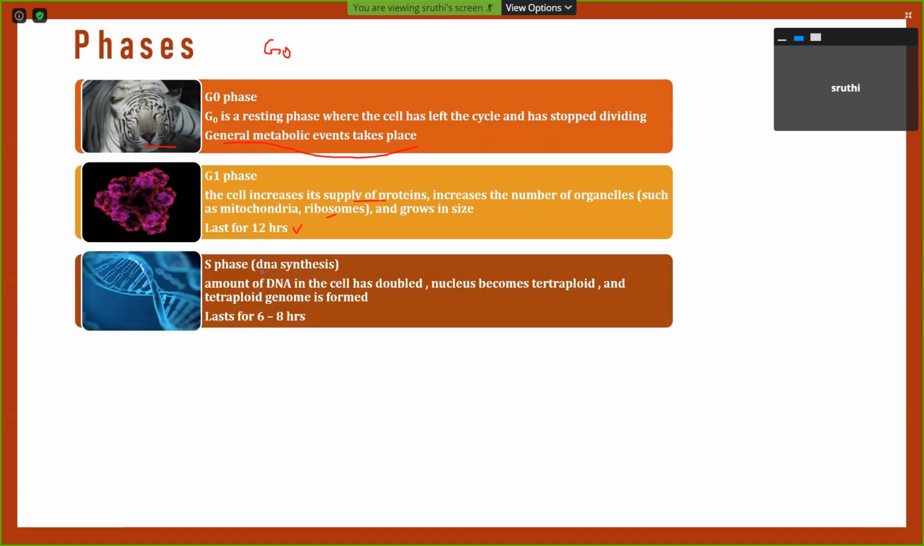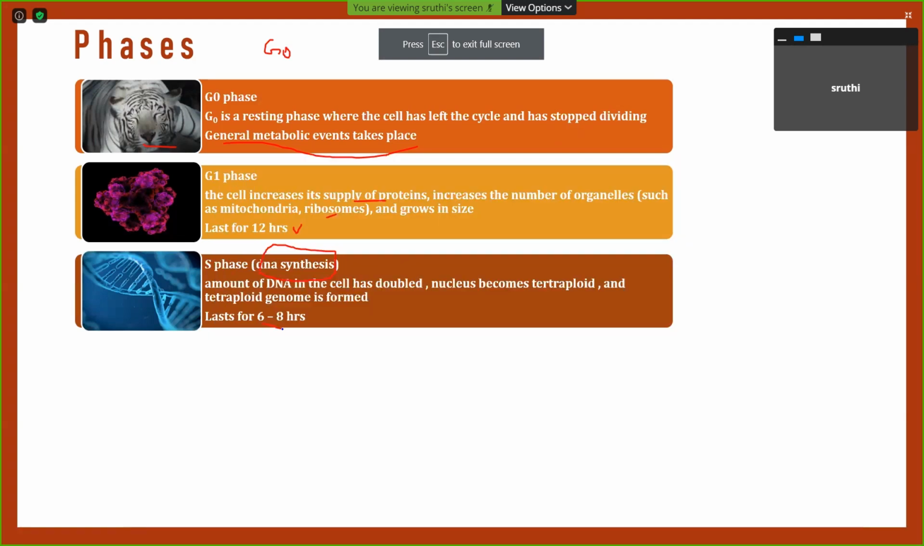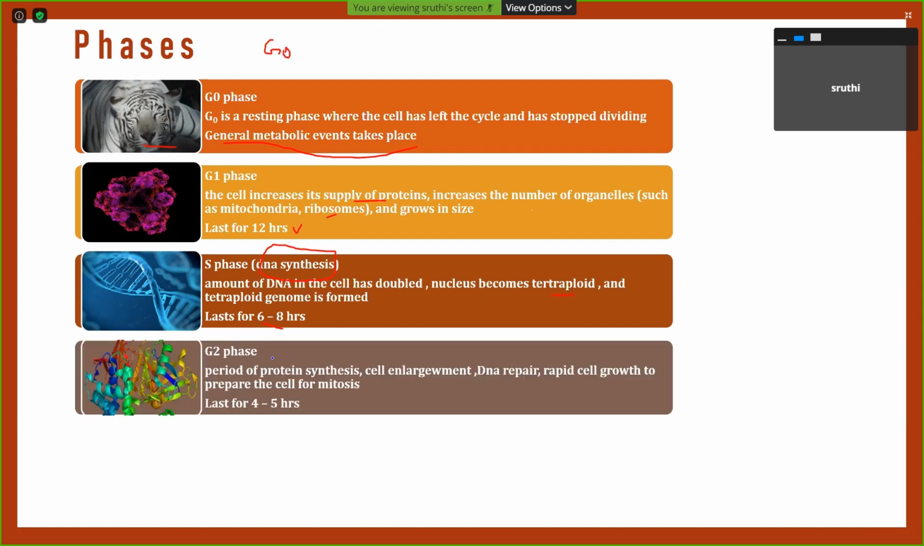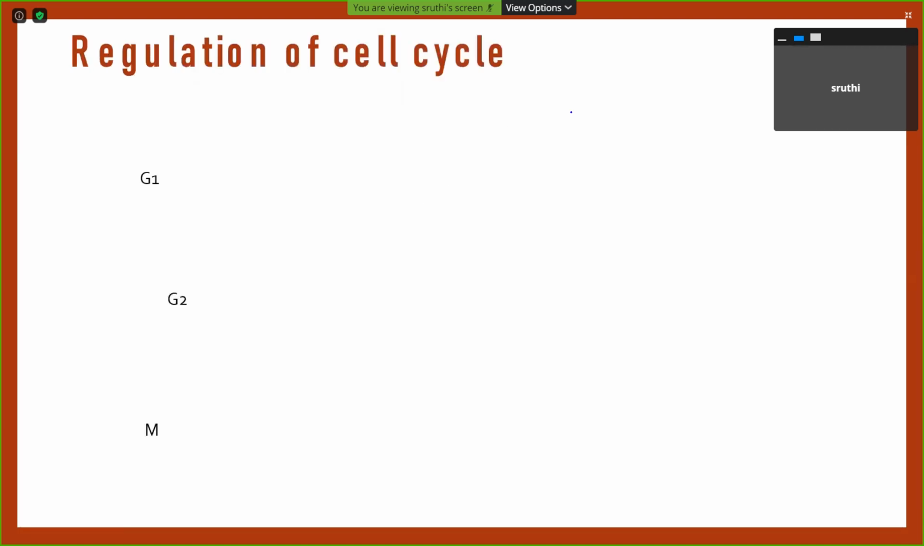In the S phase, which is the DNA synthetic phase and lasts about 6 to 8 hours, the amount of DNA is doubled and the nucleus becomes tetraploid. Then there is the G2 phase, where protein synthesis takes place and there is rapid cell growth. And the last is the M phase. This is all about the cell cycle phases.